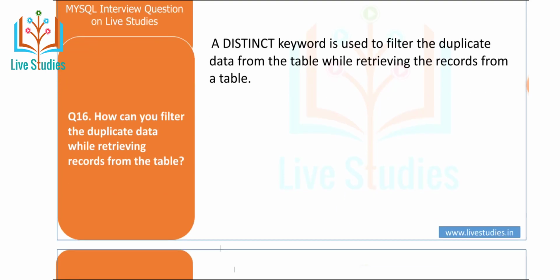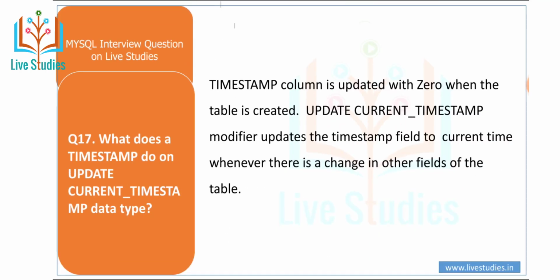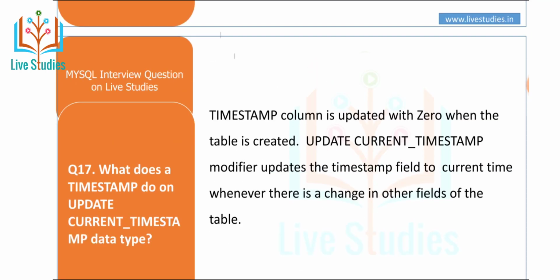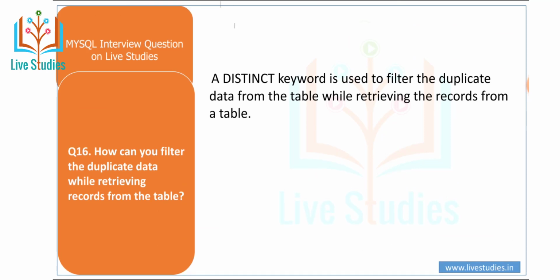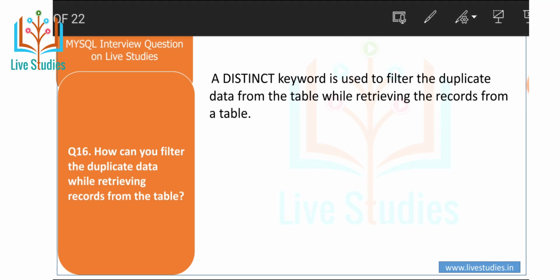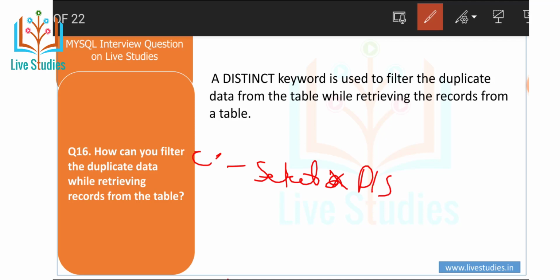Just a simple query: select distinct from.